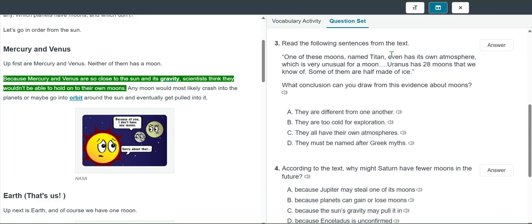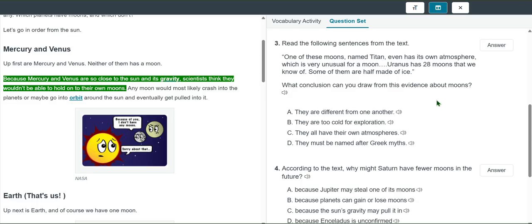So read the following sentences from the text. One of these moons, named Titan, even has its own atmosphere, which is very unusual for a moon. Uranus has 28 moons that we know of. Some of them are half made of ice. What conclusion can you draw from this evidence about moons? They are different from one another. They are too cold for exploration. They all have their own atmospheres. They must be named after Greek myths.